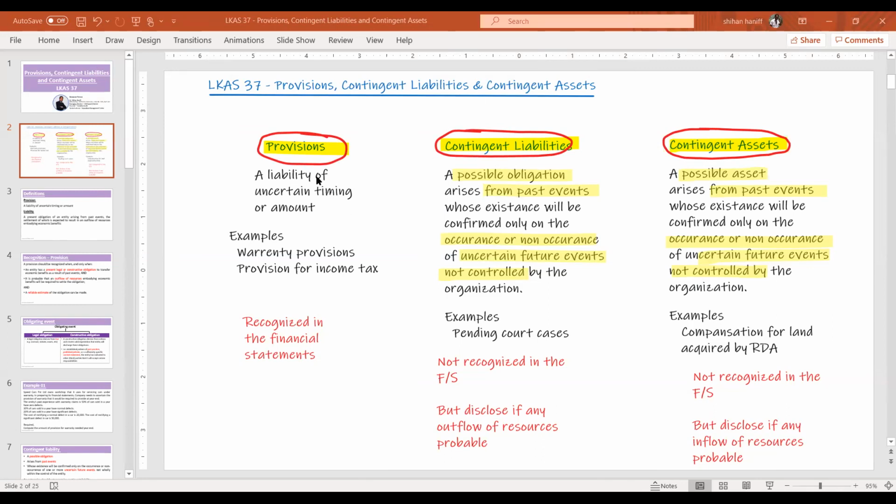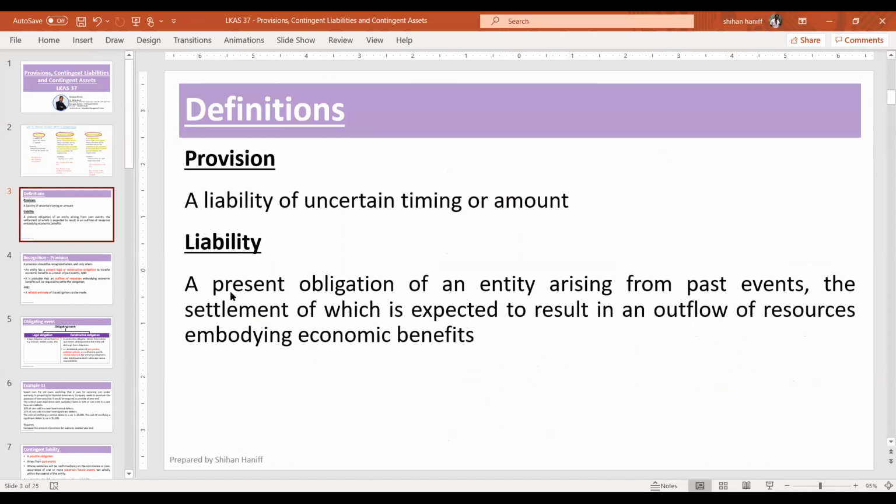So what is a provision? So before the provision, let's understand what is meant by a liability. Liability means it's a present obligation.